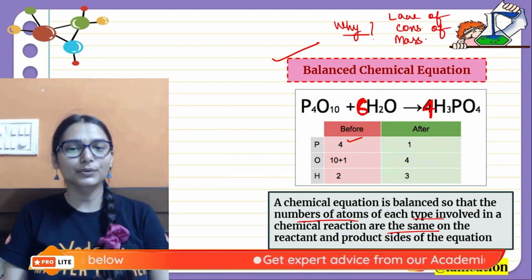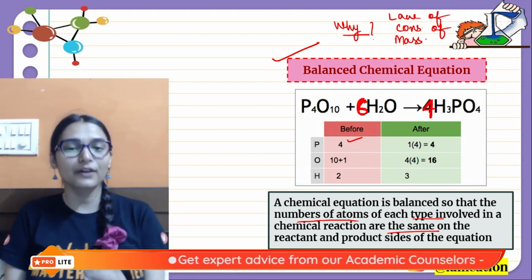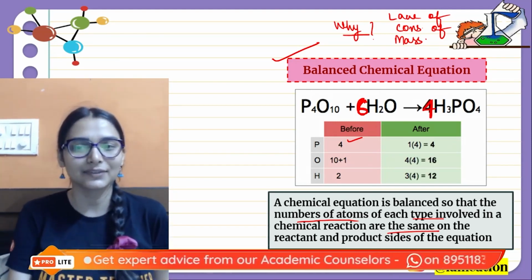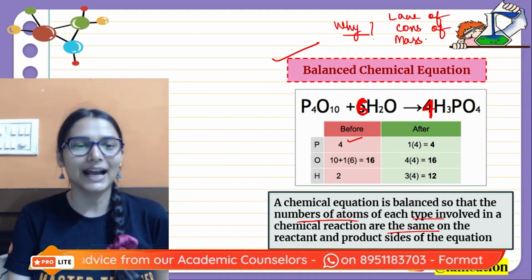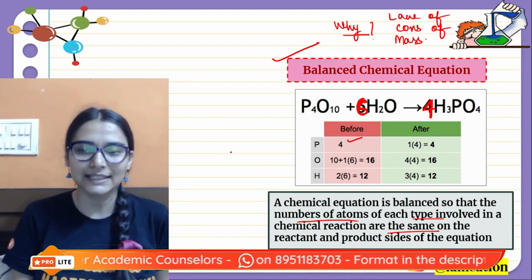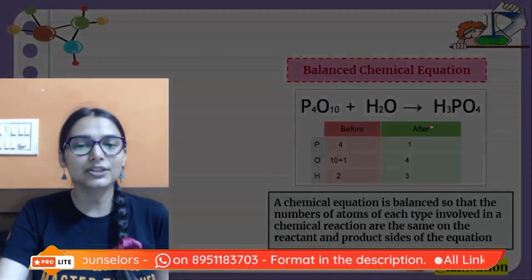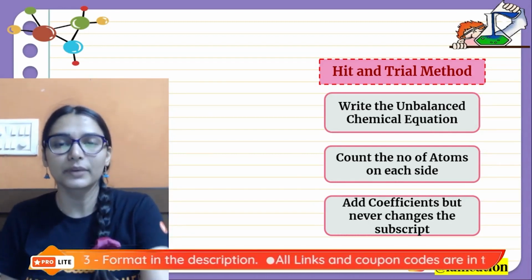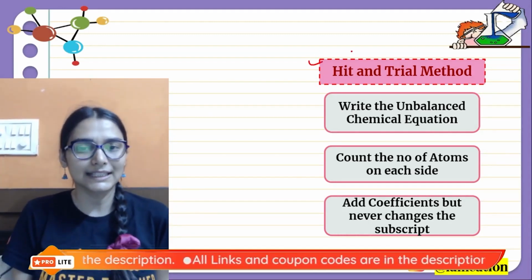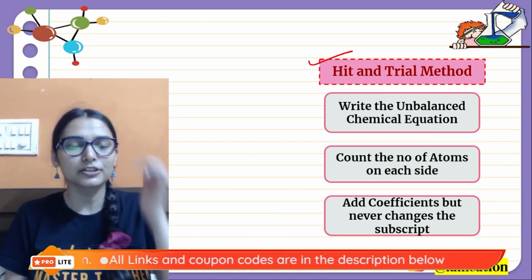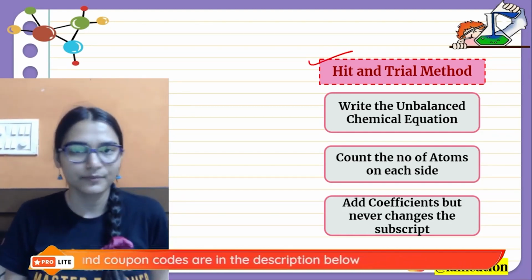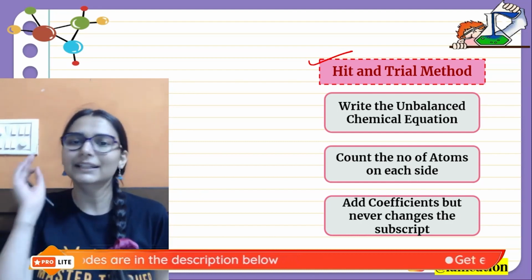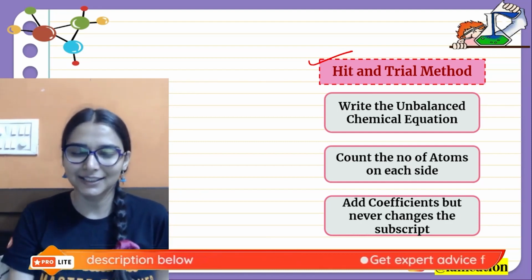If atoms are balanced, the mass will automatically be balanced. So we have to learn this practice of balancing the equations. We have to understand how we balance the equations. For this, Shilpi ma'am is giving you some tips. There is one common method that you see in your NCERT textbook also, that is the hit and trial method. Any number hits your mind and you simply try to balance the equation.